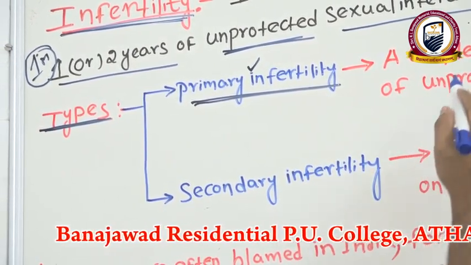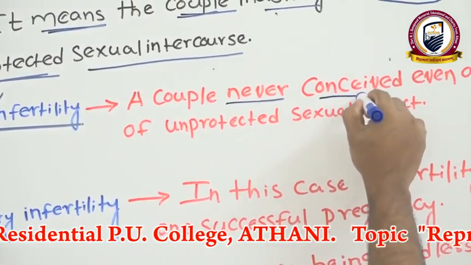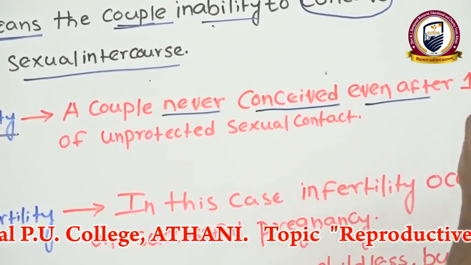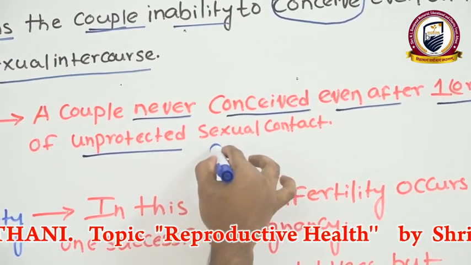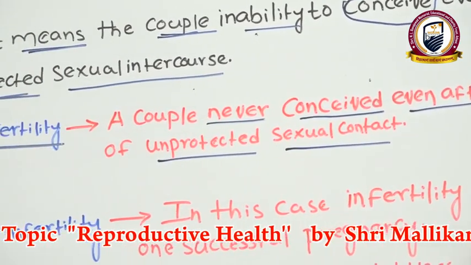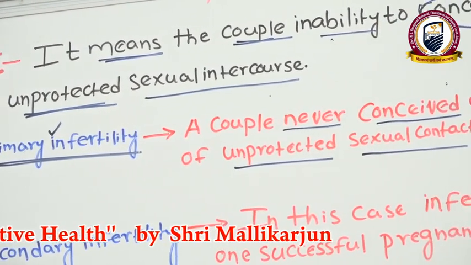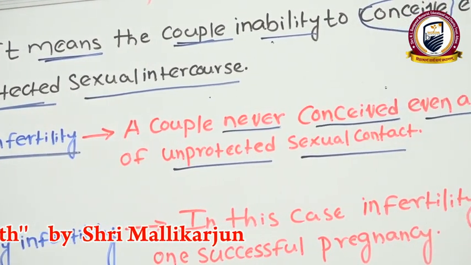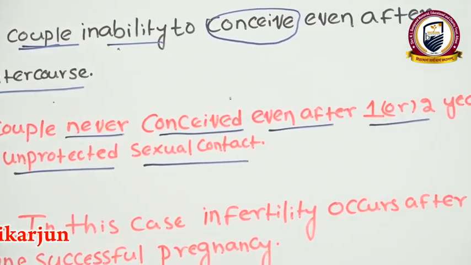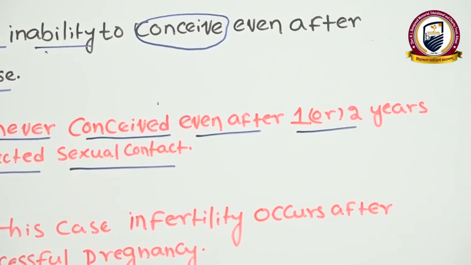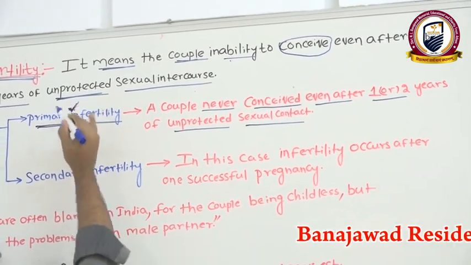A couple never conceived even after 1 or 2 years of unprotected sexual contact. It means after marriage, the couples are participating in sexual contact without using any contraceptive methods for 1 or 2 years, and still the couples never conceived. Such a condition we consider primary infertility.